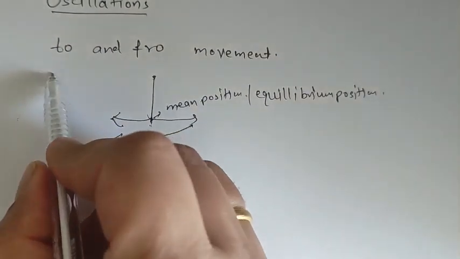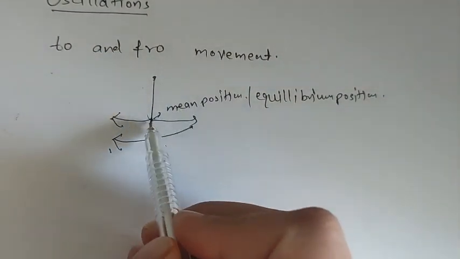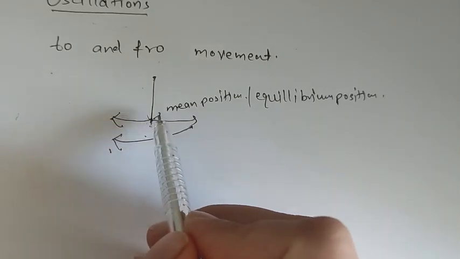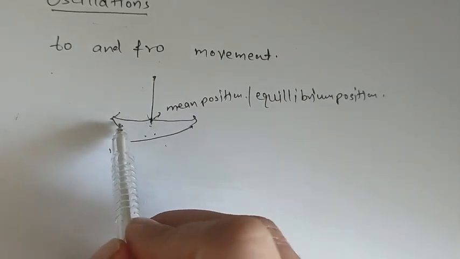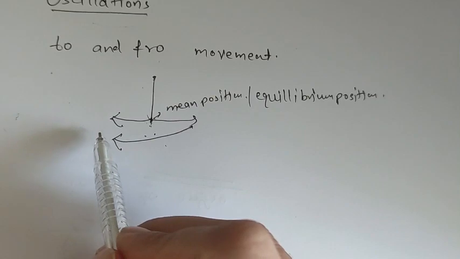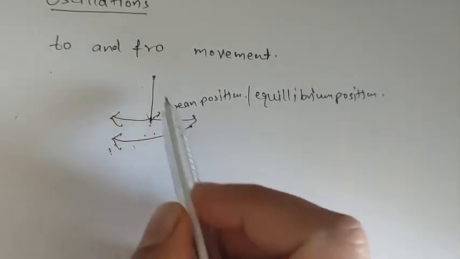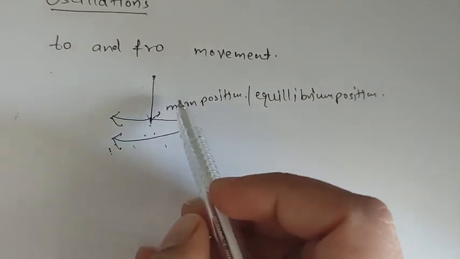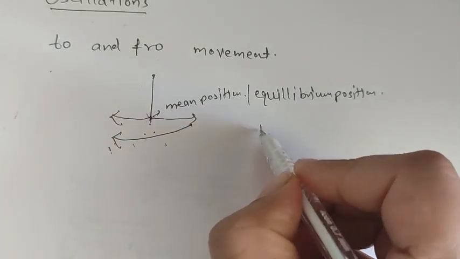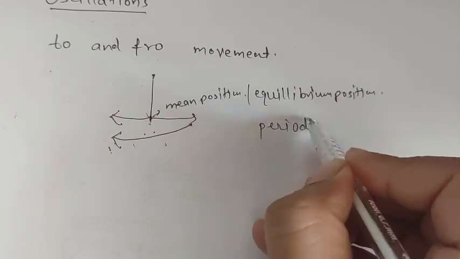So it is a to and fro movement which comes to the mean position every time it passes through it, and again it goes back in the same direction. So this motion is known as oscillation, and it happens in a periodic time.